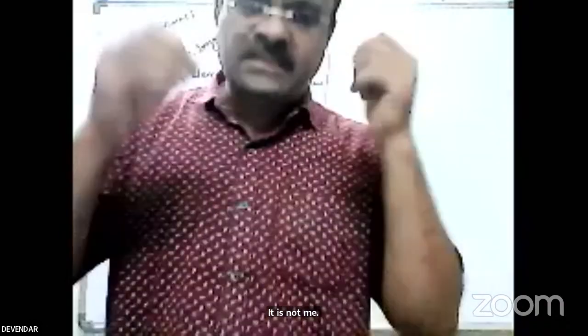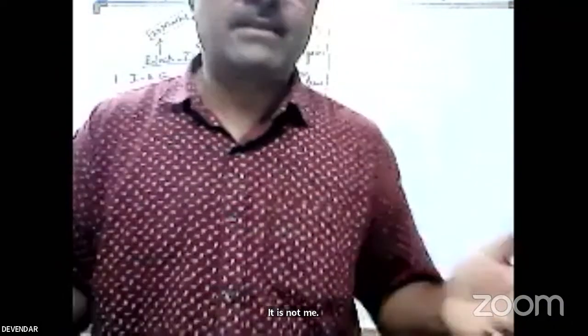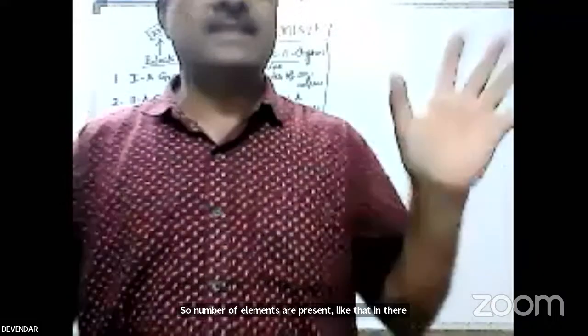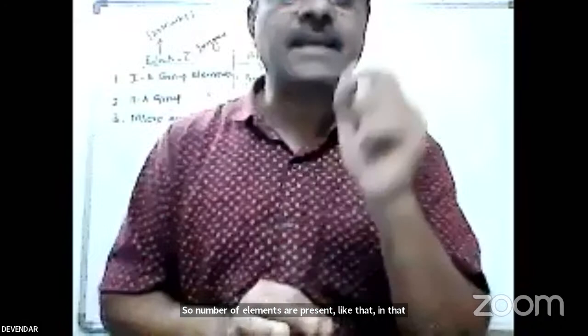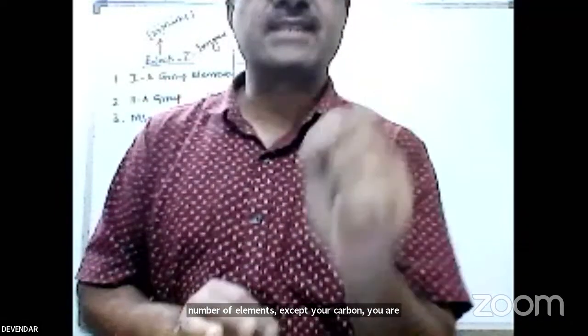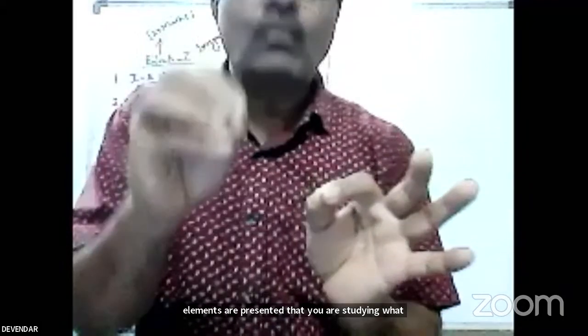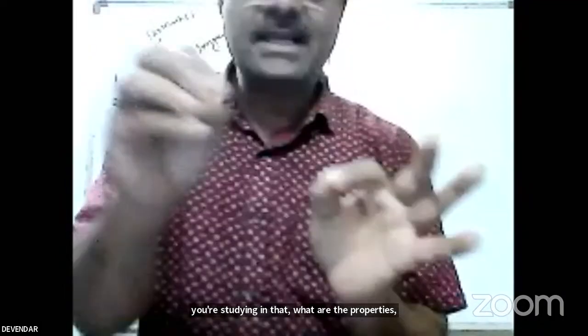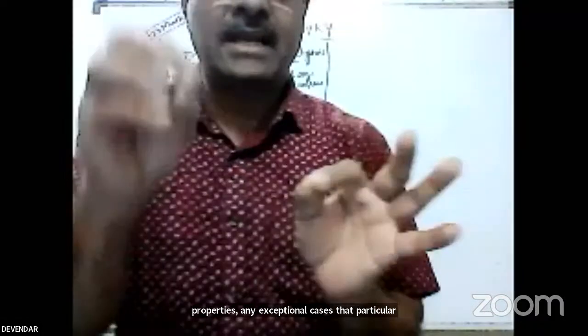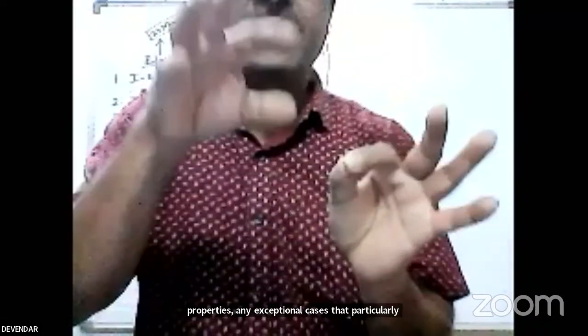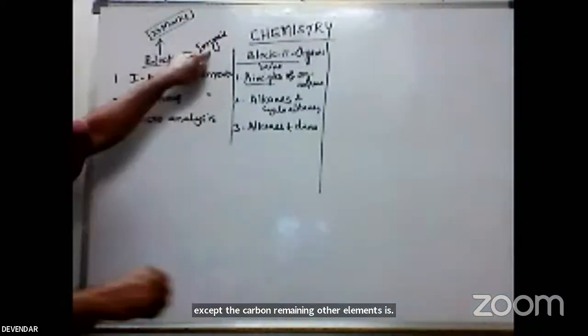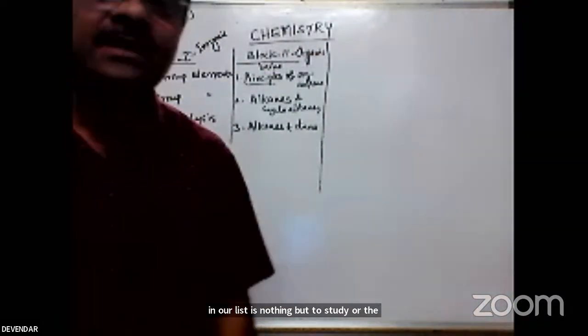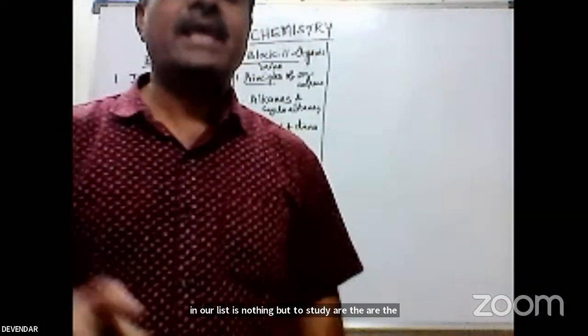Why? Because it is dynamic. Every time new elements are discovered, they are added to the periodic table. Like that, among that number of elements, except carbon, you are studying the remaining elements present in the periodic table. What are their properties? What are the physical properties? What are the chemical properties? Any exceptional cases? Except carbon, the remaining elements are called inorganic chemistry. Inorganic chemistry is the study of all elements except carbon.